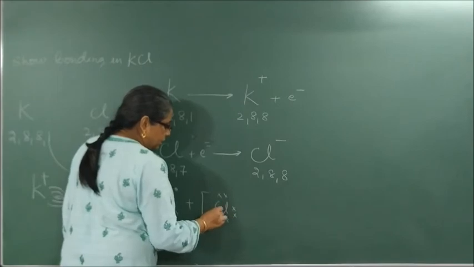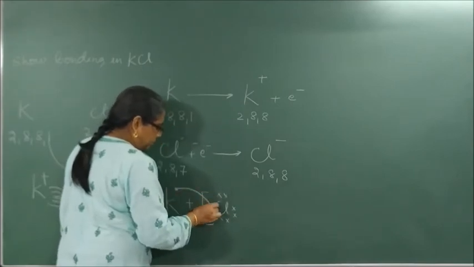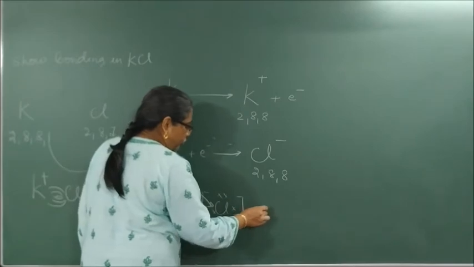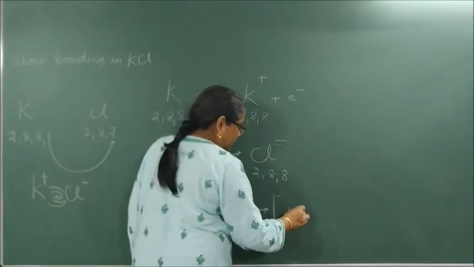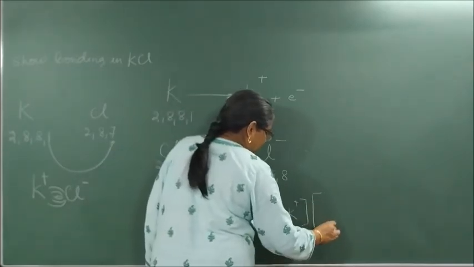5, 6, 7. This will come here. It will form what? K plus and Cl minus.